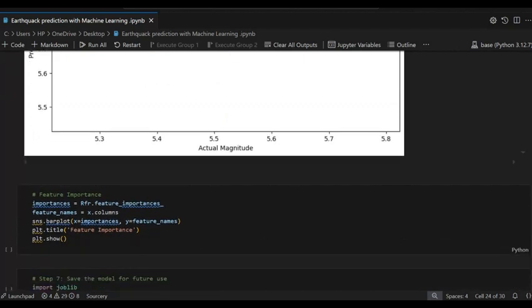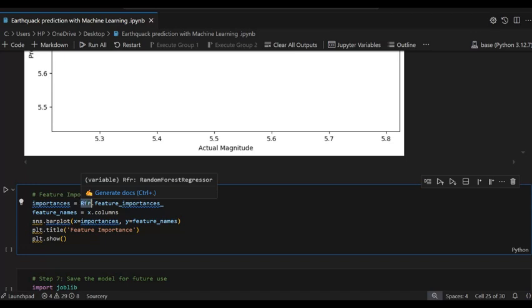Now feature scaling, in many projects I have used feature scaling. So first we give importance as a variable, then we pass the method name.